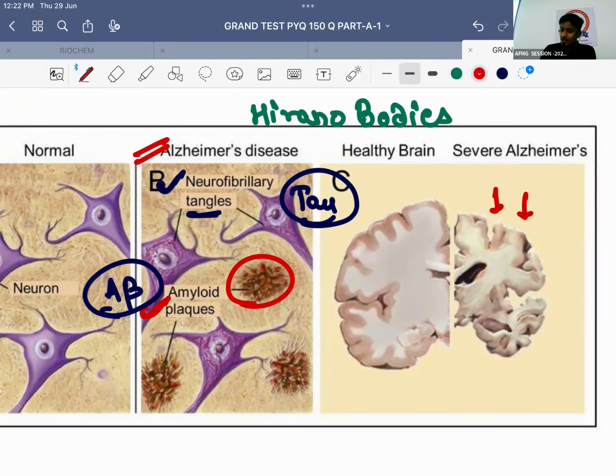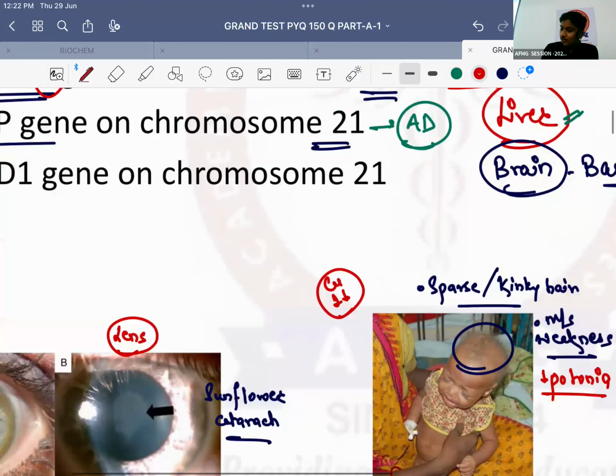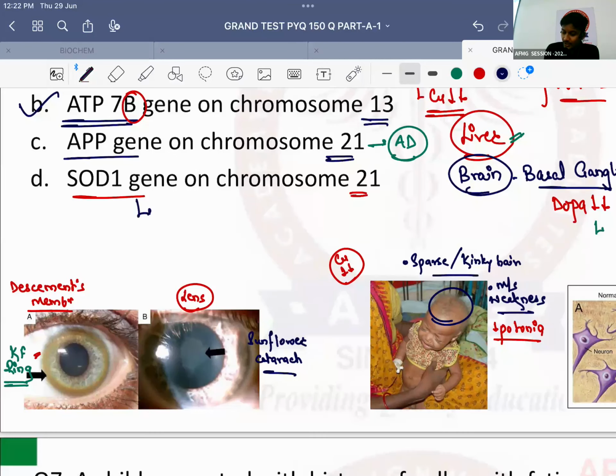And lastly, SOD1 gene mutation on chromosome number 21. Very good. It causes ALS. SOD is nothing but superoxide dismutase 1 gene on chromosome number 21. If it gets mutated, it leads to amyotrophic sclerosis as well as lower motor neuron disease. दोनों के दोनों जाते हैं पेशेंट में. किस हुआ था? किंग्स को, ठीक है? तो वही डिसीज की बात चल रही है. Amyotrophic lateral sclerosis. Just remember the information. That's it. Question number 7 now.